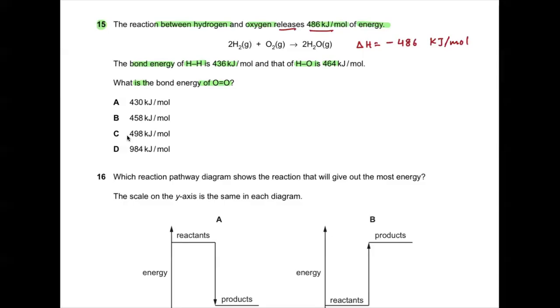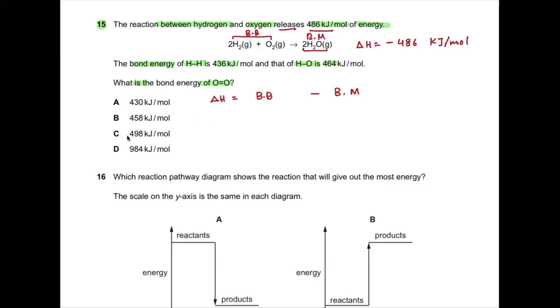Yes, sir. And we know the formula: these are the bonds which are broken, and these are the bonds which were made. So the enthalpy change equals bond broken minus bond made, and the enthalpy change is minus 486. Just wait.